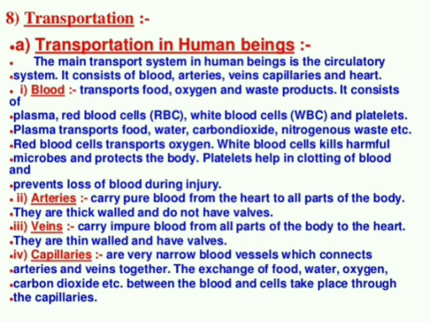Blood, we know the function of blood is transporting all the material. It transports food, oxygen, and waste products, which means carbon dioxide. And what does it consist of? Plasma. Around 60% of the blood is plasma only. And in addition to plasma, the blood contains RBC, WBC and platelets.